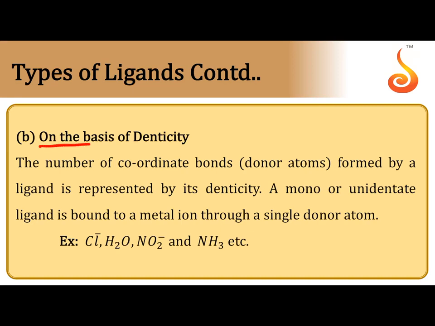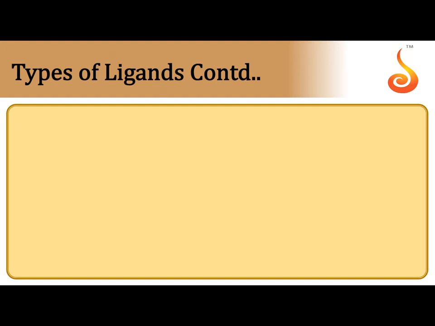Similarly, ligands are classified on the denticity. Denticity means the number of dative bonds formed by one ligand. Some ligands can form only one dative bond. They are called monodentate ligands. Some other ligands can form two dative bonds. They are called bidentate ligands. Similarly, tridentate, pentadentate, even hexadentate ligands. So based on the denticity, they are divided into monodentate or unidentate, bidentate, like that.